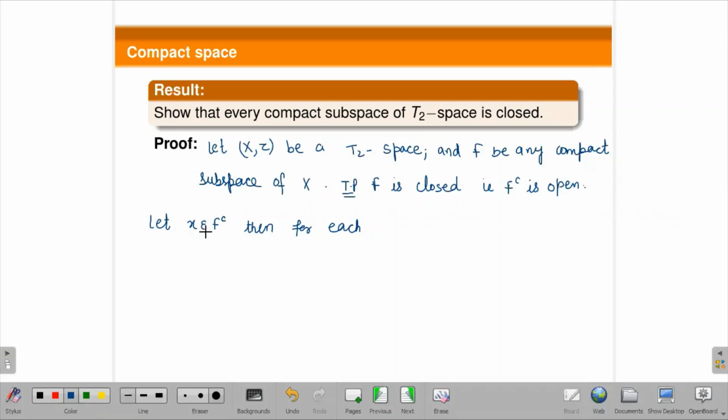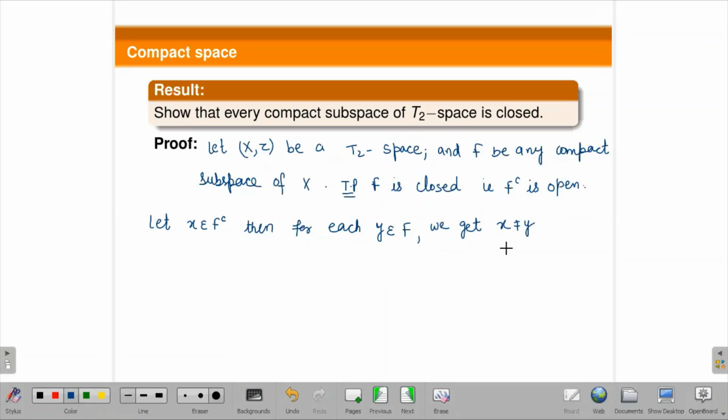So I'm taking one point x from F complement, which is an arbitrary point, and for each y belongs to F. If I take one point from F complement and one point from F, then they will not be equal, obviously, because these are complements of each other. So we get x not equal to y.